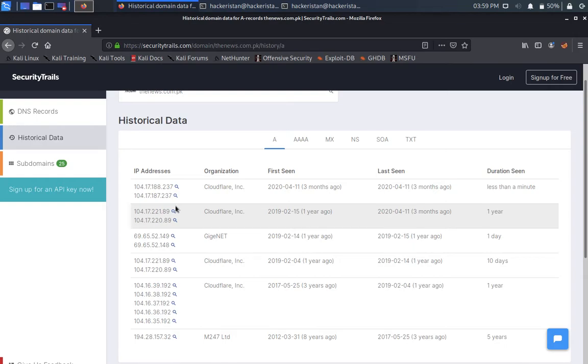you can easily find the alive IP addresses within that same range. For example, 104.17.187.237 is an IP address, but if I replace 237 with 0 and add slash, for example, 8, 16, or any CIDR value that I want to give here, I can search for the specific range of IP addresses within the subnet mask, within that subnet.